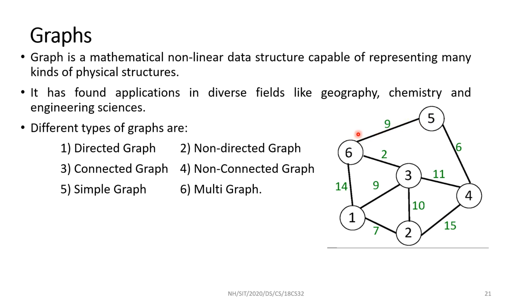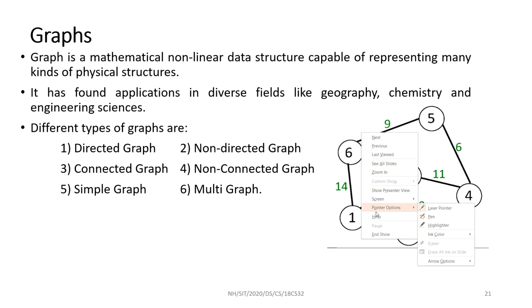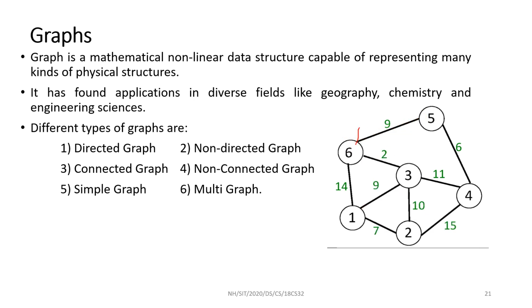There is another type of graph called a directed graph, where we can send something from 5 to 6, but not from 6 to 5. In such a case, an arrow is used here. In this way, an arrow is used. That means there is connectivity from node number 5 to 6, but there is no connectivity from 6 to 5. These are the different types of graph we will see in detail under module 5.